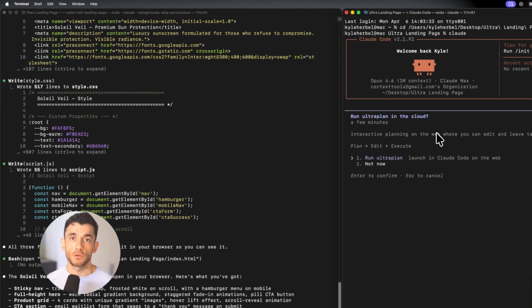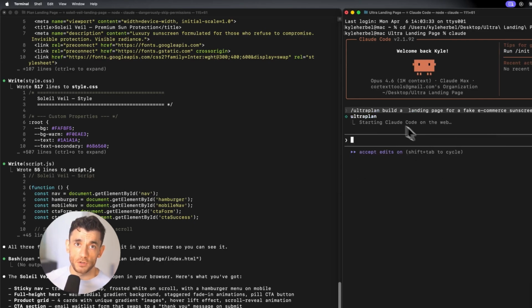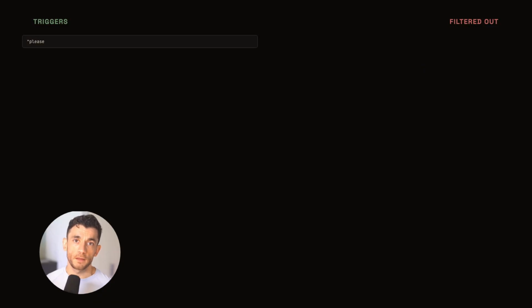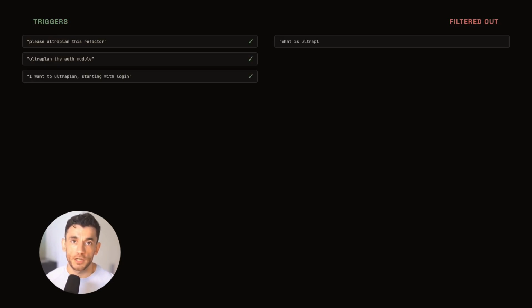Instead of Claude just going and doing stuff locally, Ultra Plan offloads the planning to the cloud and builds out a full detailed task plan. You review it in a clean web UI. You can comment on it, approve it, tweak it. You decide: run it locally or let the cloud handle it. That's it. That's simple. Here's where it gets really interesting, and I'll show you exactly how this works for a real business use case in just a second.